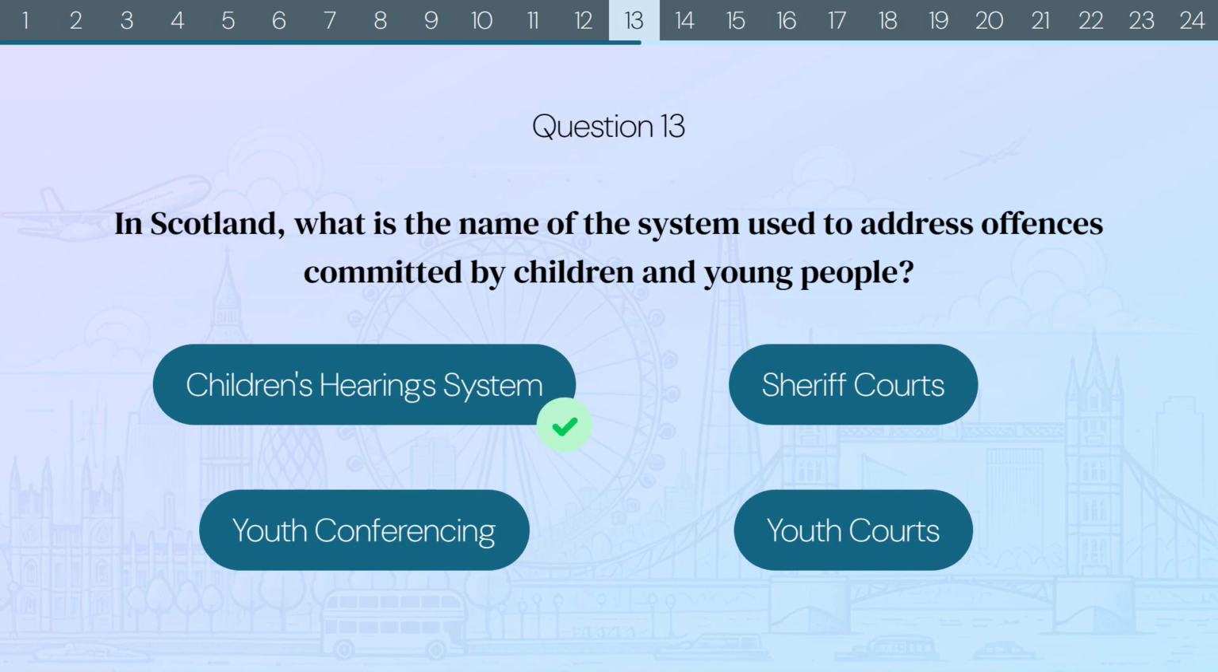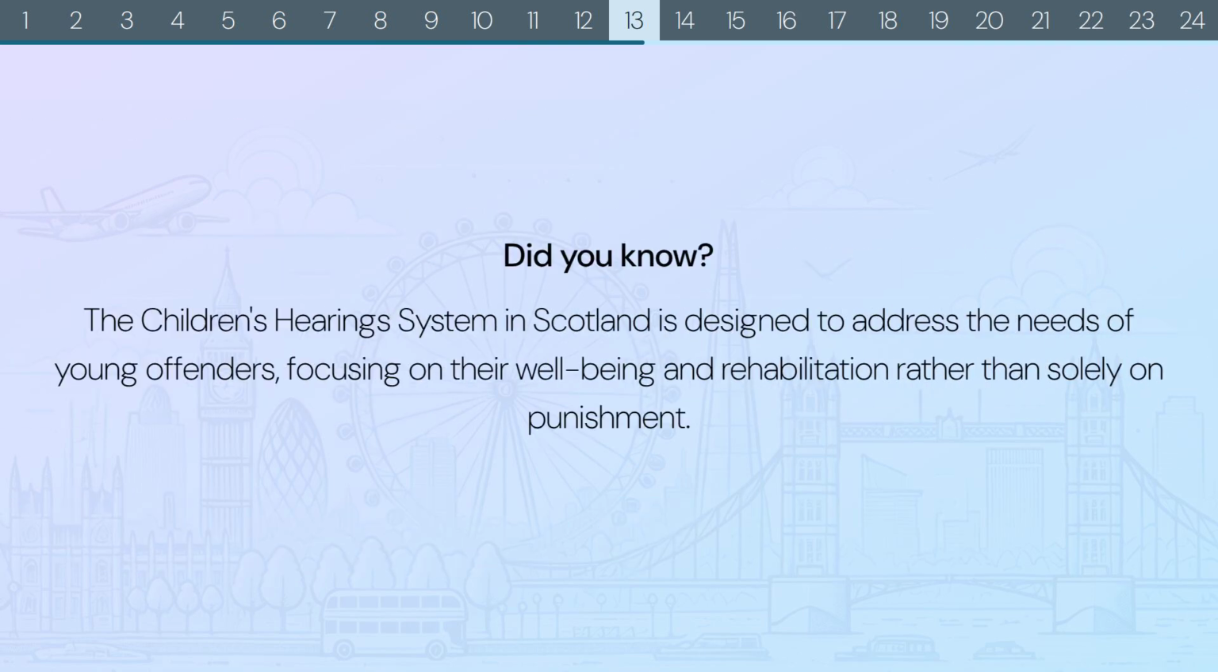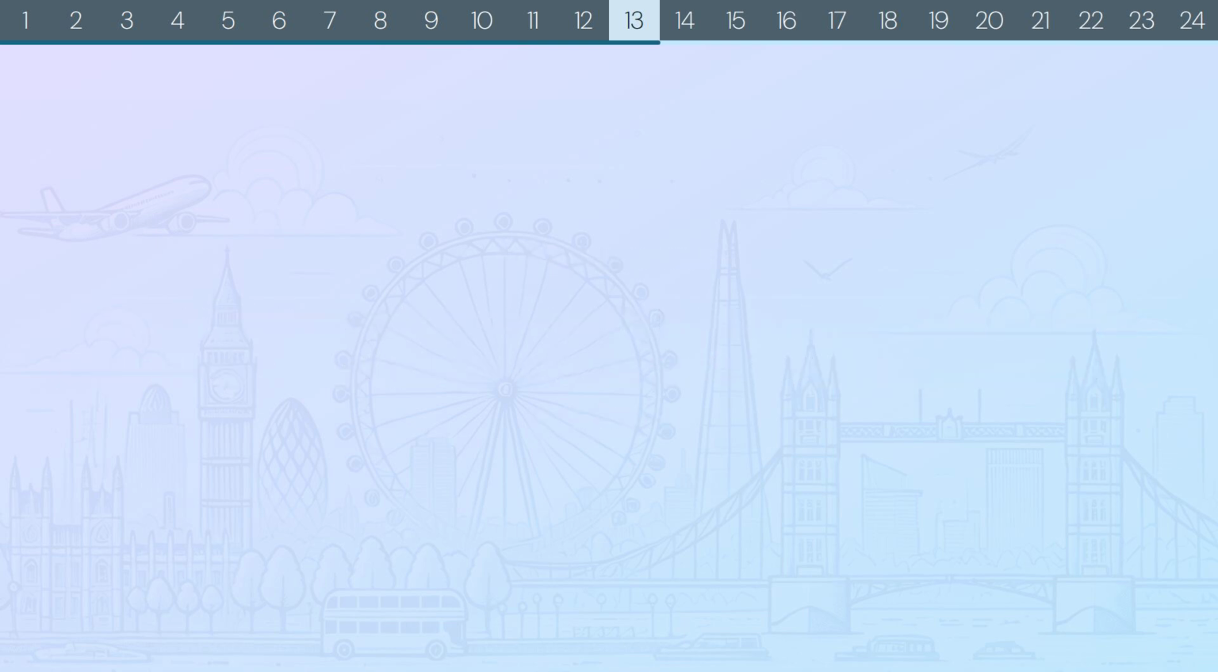The correct answer is children's hearing system. Did you know? The children's hearing system in Scotland is designed to address the needs of young offenders, focusing on their well-being and rehabilitation, rather than solely on punishment.